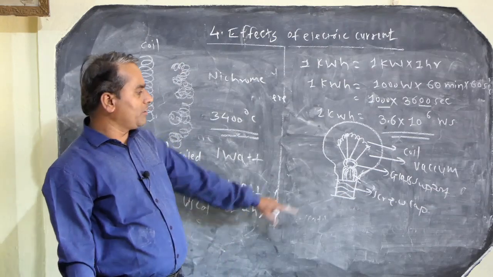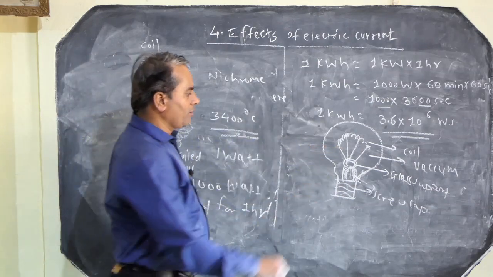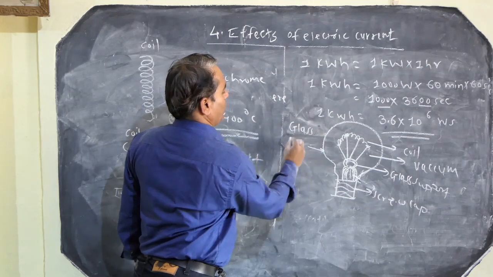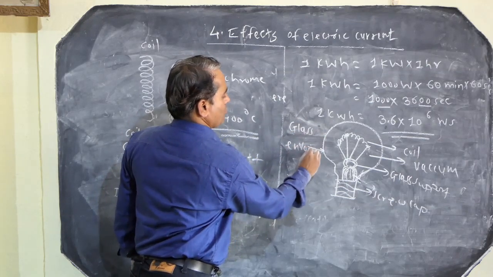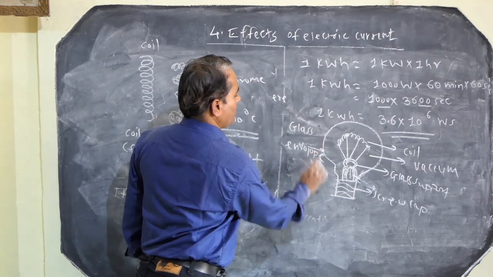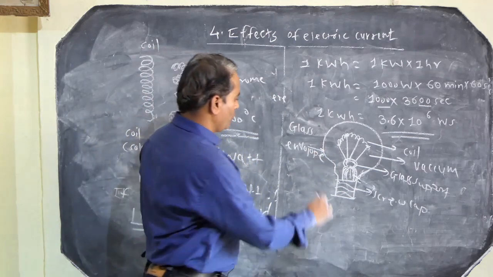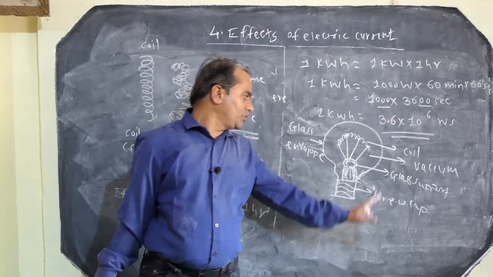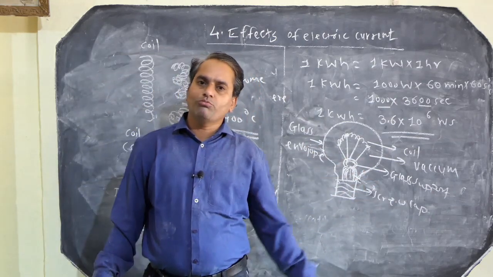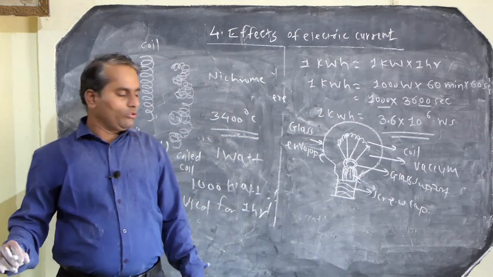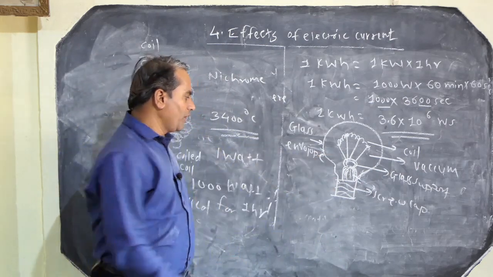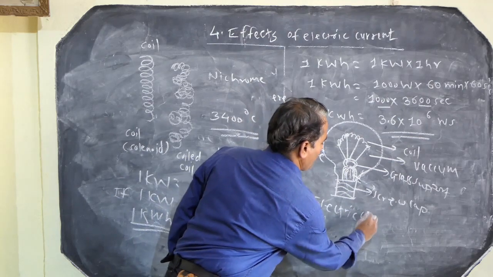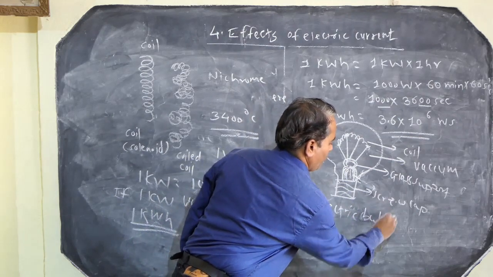And here is the glass support, and this one is the glass envelope, or we can say the glass covering, which is used for manufacturing the electrical bulb. So a coil is used in case of electrical bulb. That is the example of the electrical bulb.